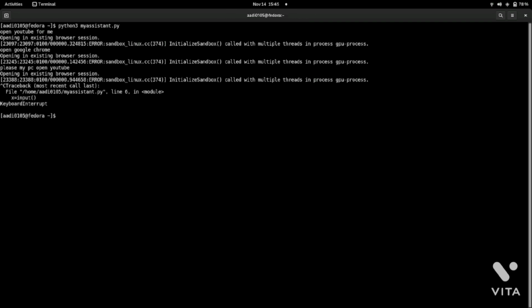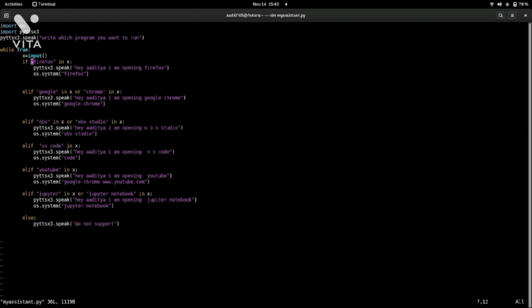It is a very beginner level project, beginner level programming of Python, through which I am going to do this. So I am going to open this file in the Vim text editor. So this is the code of my program. Here firstly I have written import os, through which all the functions and features of my OS get imported. After that I have imported pyttsx3.